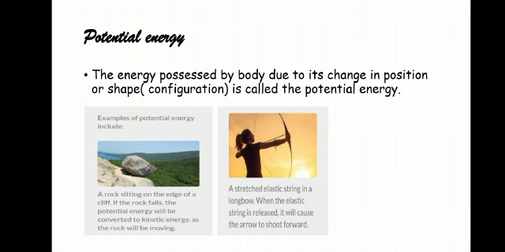As you stretch more and more, the paper bullet will travel a longer distance. That means you are storing potential energy. Due to that potential energy, the paper bullet is moving. That means work is done.